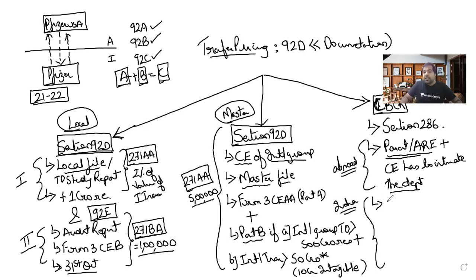like Tata Sons, then the parent entity or the alternate reporting entity has to file the CBCR within 12 months. So they give you a good amount of time. Yes, within 12 months you need to file. So guys, life is good. If you're abroad, then they have to file it. You have to intimate the department. And if you are in India, parent entity or ARE is in India, then they have to file it within 12 months. But guys, sometimes the Indian entity has to compulsorily file it.